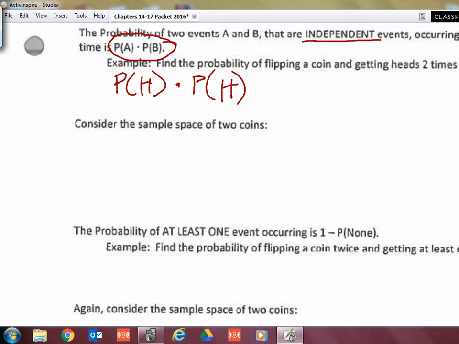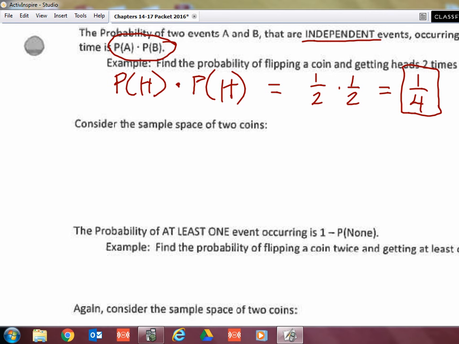Now, mentally thinking about independence, if you know what you got on the first one, is that changing the probability of you getting heads on the second one? No, they are independent events. What you get on the first has nothing to do with what you're going to get on the second. So what are our numbers here? Half times half, and so we know that the probability of flipping two coins and getting two heads is 1/4.